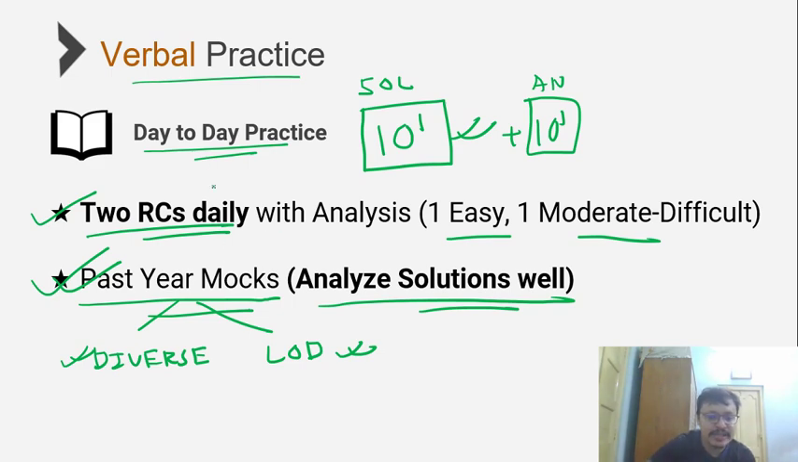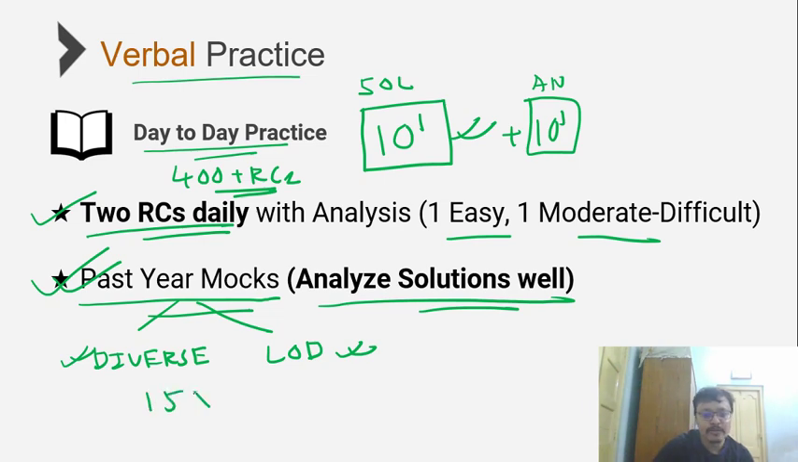So 2 RCs daily from now till CAT would mean at least 400 plus RCs done by the time it is CAT, and that is a job well done.